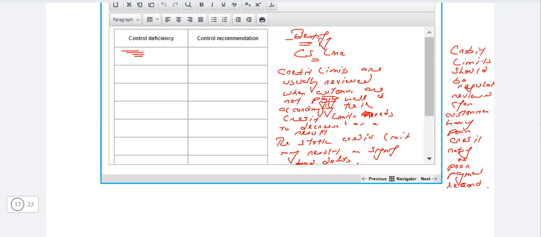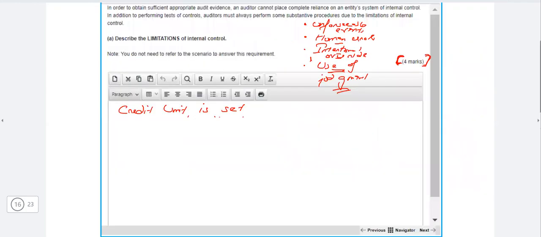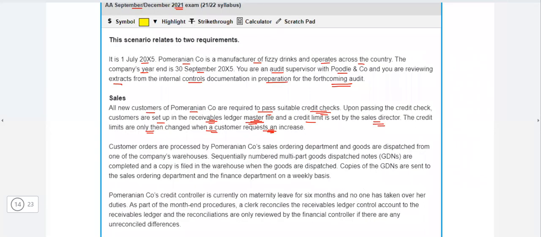So this is the recommendation. Now you can write in your own words. You can choose any words to write the same concept. Okay, going further. Customer orders are processed by Pomeranian Company's sales ordering department, and goods are dispatched from one of the company's warehouses.